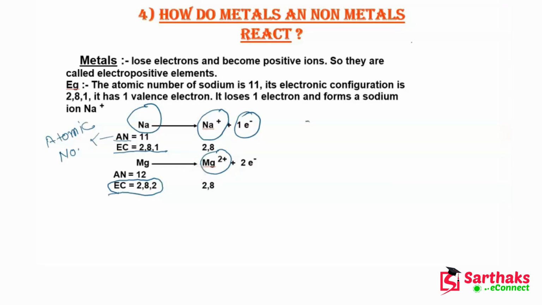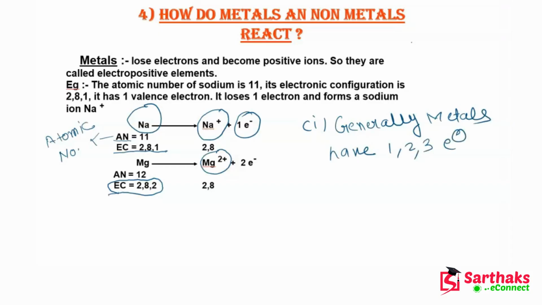Before going to the next slide, I want you to know that generally metals have 1, 2 and 3 electrons in their valence shell. Now guys, you might be asking what this valence shell is.